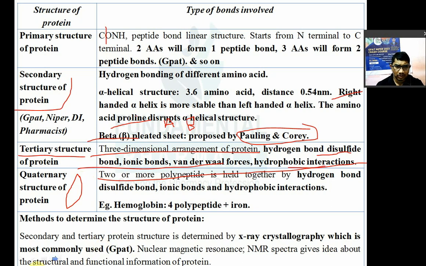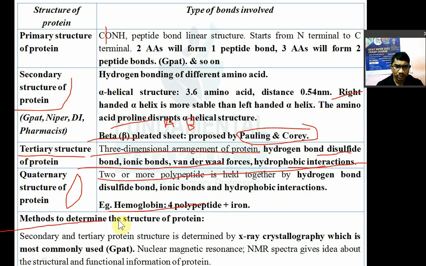Now an example of the quaternary structure is hemoglobin, and you can see the primary and secondary structures. And the example of the tertiary structure is your insulin. So insulin is a tertiary structure.